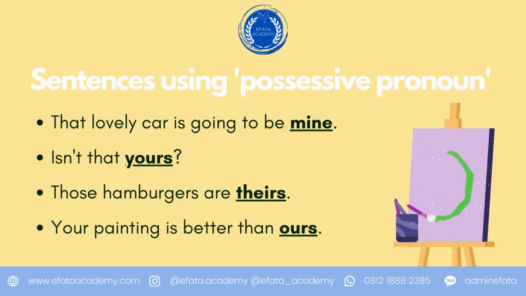For further info, let's take a look at these examples. That lovely car is going to be mine. If we turn it into possessive adjectives, it would be, that lovely car is my car. So it would be different. Isn't that yours? Those hamburgers are theirs. And your painting is better than ours.